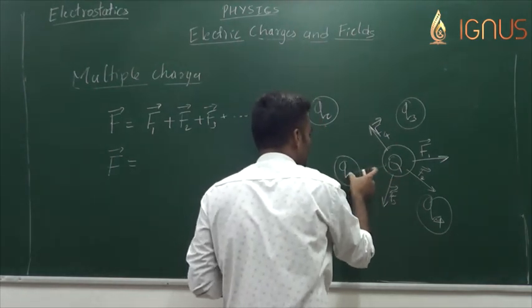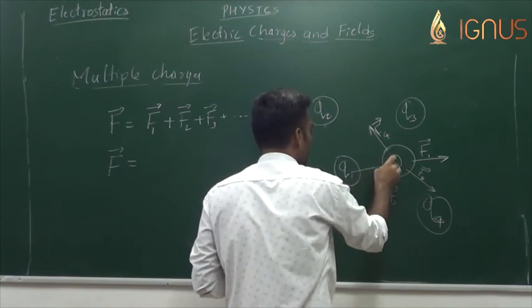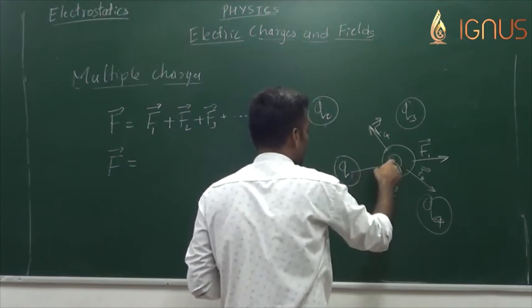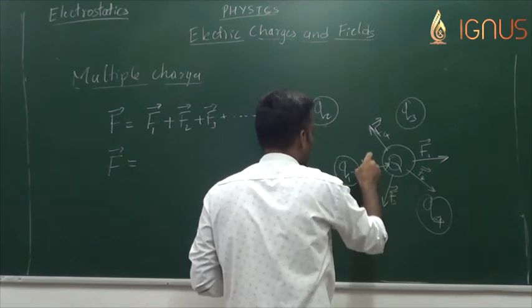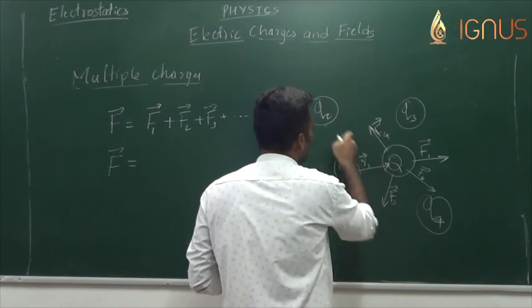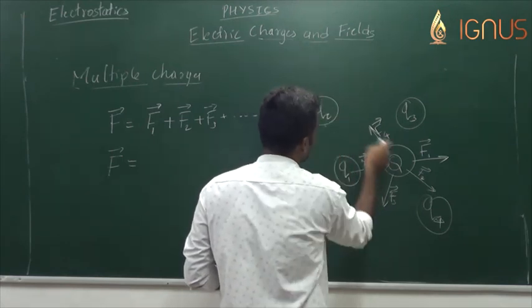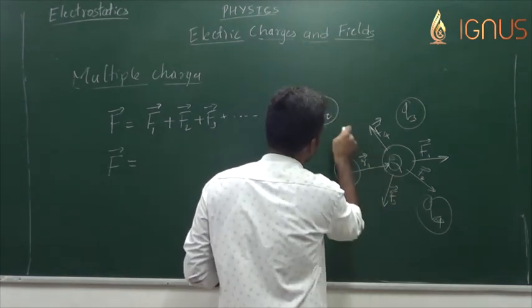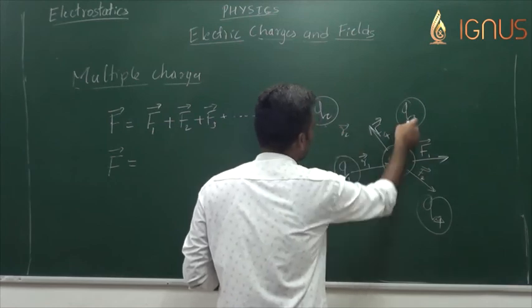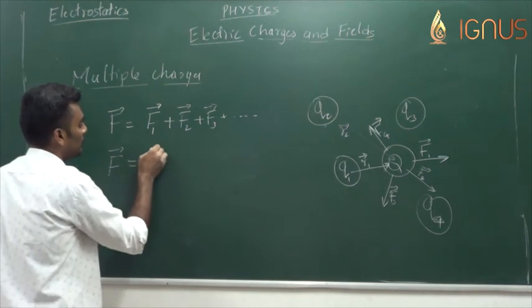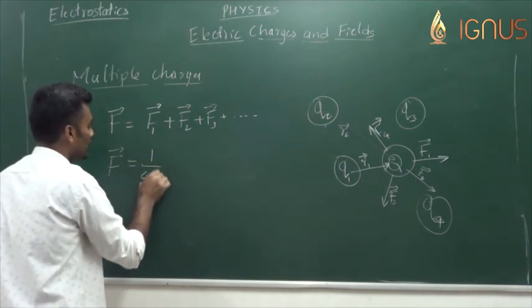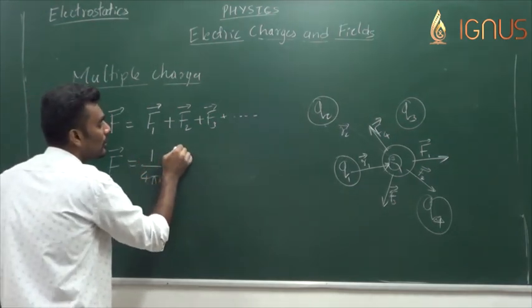Let us assume that the vector drawn from the center of Q1 to Q, the position vector, the radius vector, be R1, and the vector drawn from Q2 to Q shall be R2, similarly R3, R4 and so on. So the net force F is equal to 1 by 4 pi epsilon